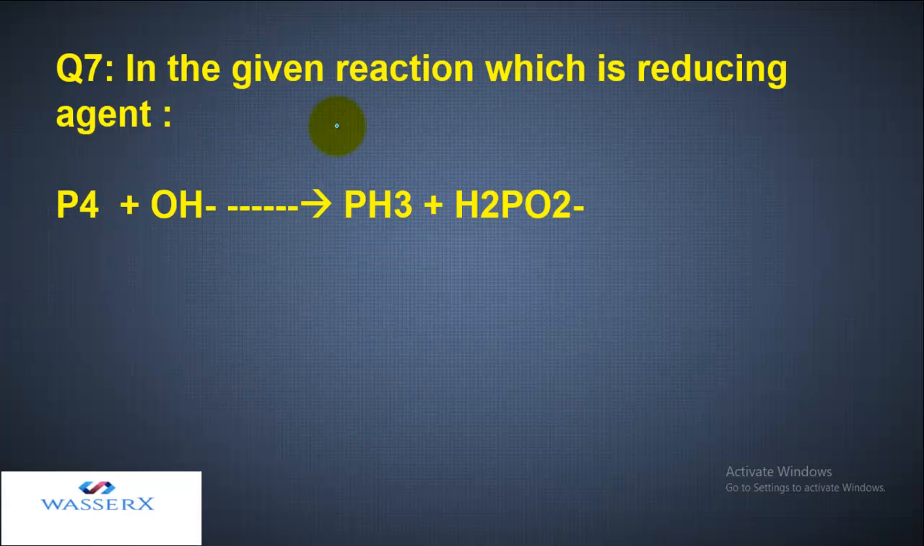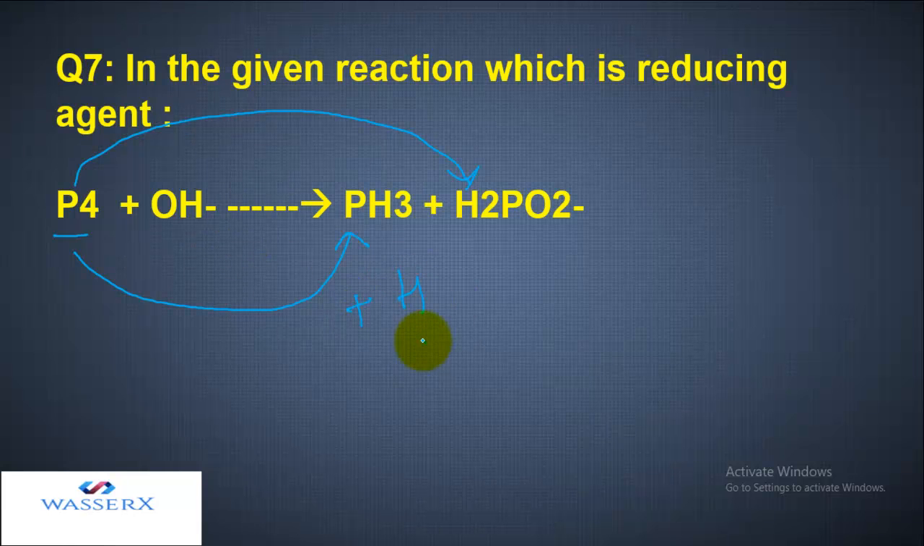In the given reaction, which is the reducing agent? So let's compare the left with the right hand side. This is P4 and here it is changing to PH3. That means hydrogen is added. Let's compare the other compound, H2PO2. That means to phosphorus, oxygen is also being added. So at the same time hydrogen is added and oxygen is added. So we can have such reactions in which the same substance is getting oxidized as well as reduced. This reaction is called a disproportionation reaction. And in this case, the reducing agent is phosphorus, and the oxidizing agent is also phosphorus.